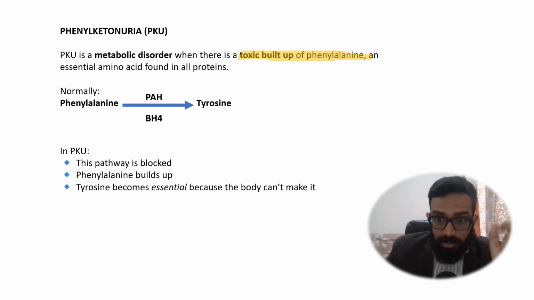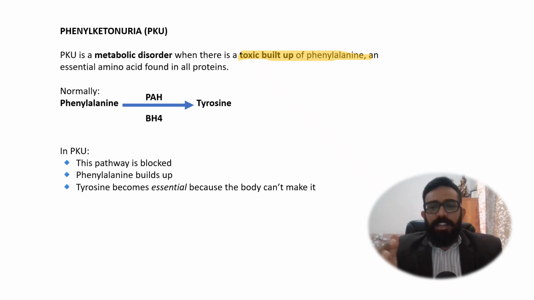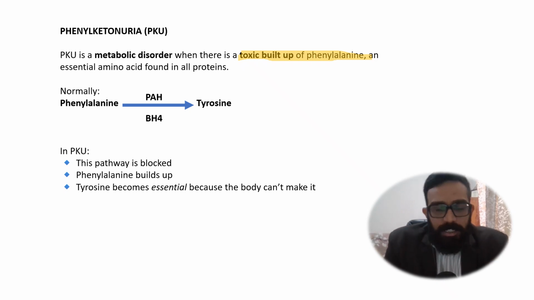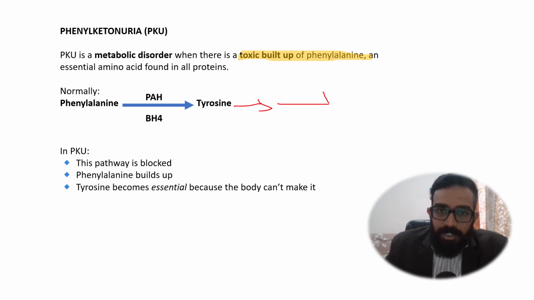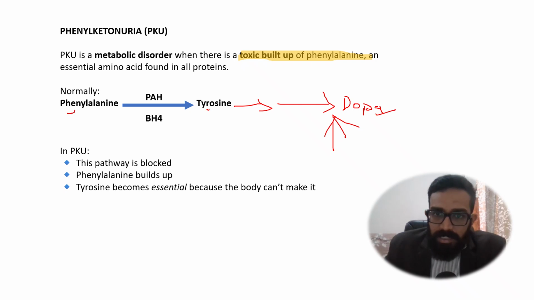Tyrosine is non-essential because you can take tyrosine from the diet, or the body can convert it from phenylalanine if you take phenylalanine. Then we see that this tyrosine further forms many different things, for example dopamine, epinephrine, norepinephrine, melatonin, and a number of things are formed from this. Don't try to mug up everything, but basically remember that phenylalanine gives tyrosine. Tyrosine gives many things like dopamine and melatonin, which are required for the body for many activities.